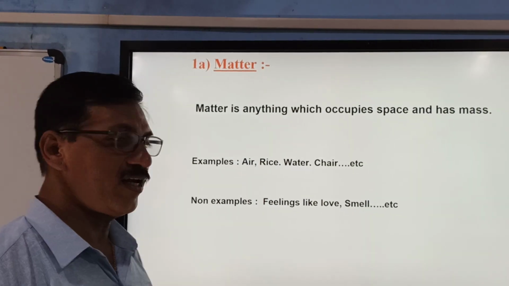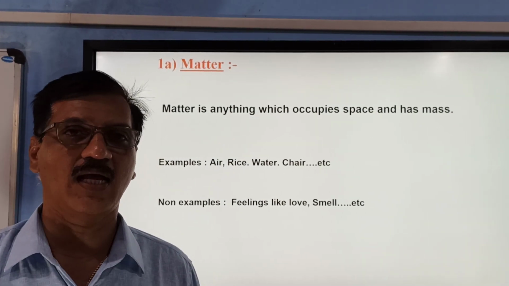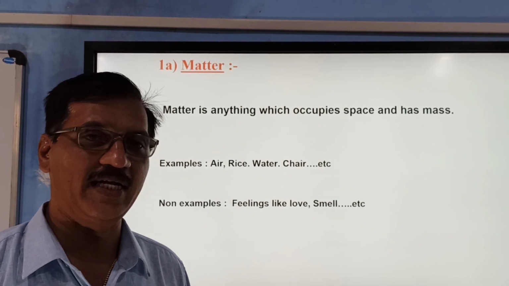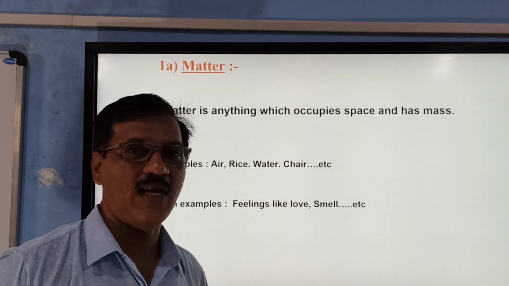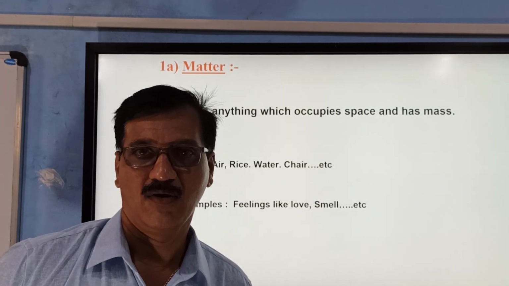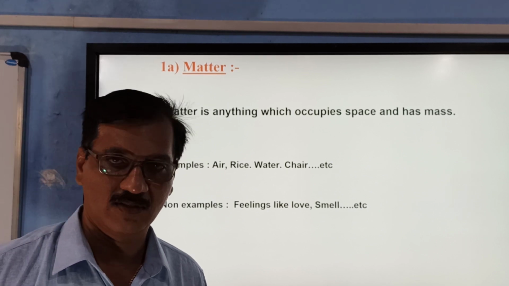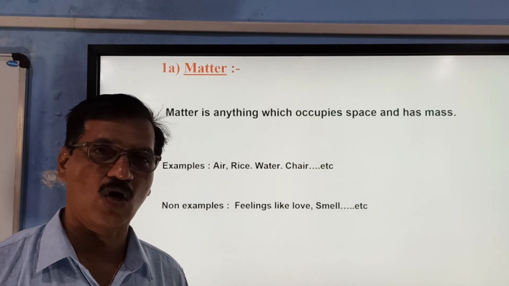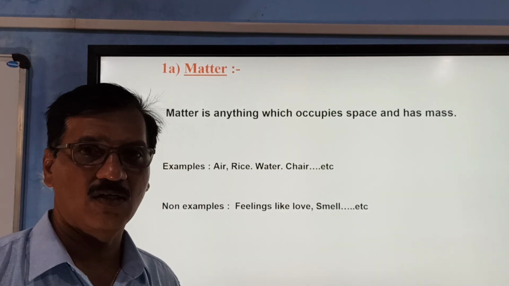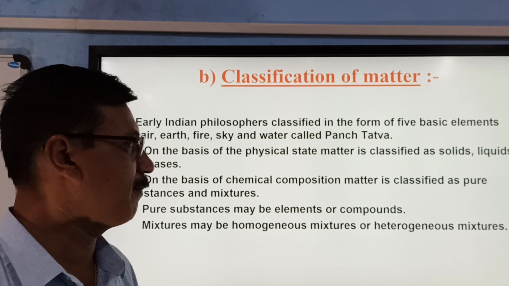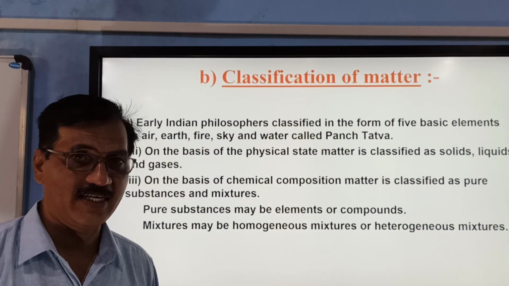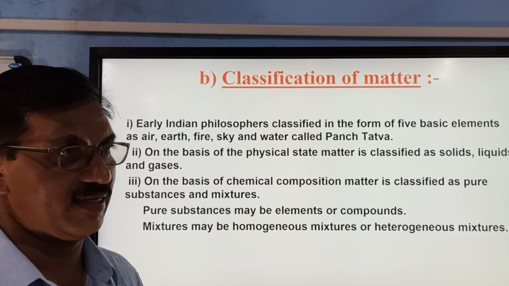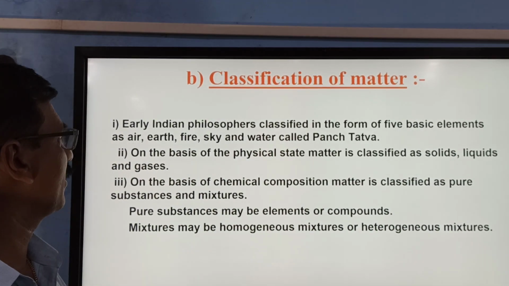Examples and non-examples make the concept clear. So, there are non-examples which are not called matter. They are feelings like love, smell. Feelings do not occupy space and have no mass. Therefore, the feeling of love, hatred, or smell is not matter. Now let us try to see the different ways in which matter can be classified.